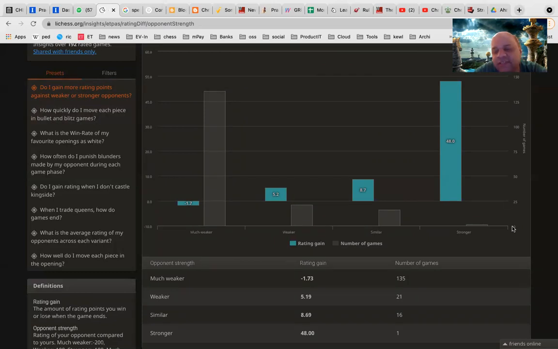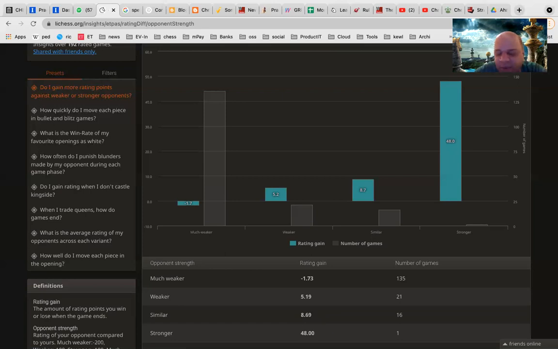And so this is the other insight that it is showing. If I am playing against much weaker players, actually I am losing rating points against them, because I also make some mistakes, and I'm at minus 1.73. But against weaker players than me, on average I'm getting 5.19 rating points. There are 21 games I have played against weaker players, and 135 games against much weaker. Similar to my strength, I have played 16 games and I'm getting an 8.69 rating gain on average for every game that I play.